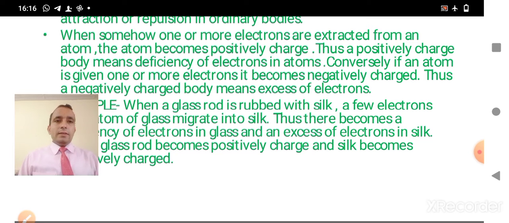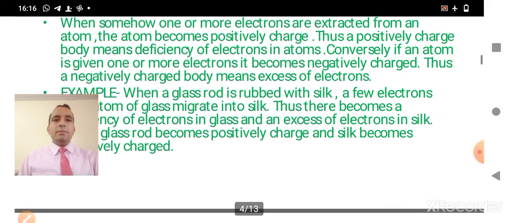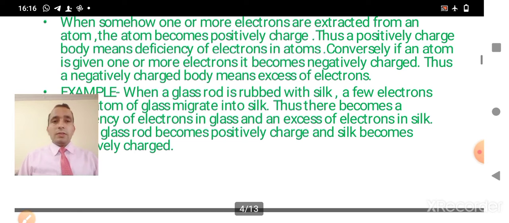And if an atom is given one or more electrons, then it becomes negatively charged. Because in that situation, the total negative charge on the atom becomes more than the total positive charge due to the nucleus, due to the protons.